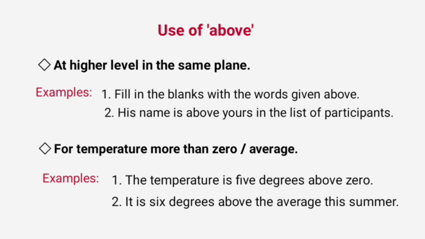Above is used for temperature more than 0 or average. For example, the temperature is 5 degrees above 0. It is 6 degrees above the average this summer.